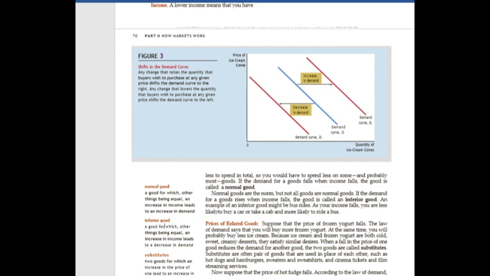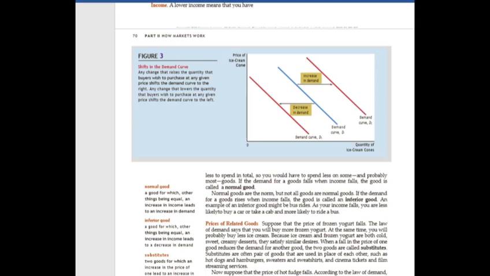And inferior good, for which other things being equal, an increase in income leads to a decrease in demand. So when income increases, the quantity demanded of this commodity decreases. And when income decreases, the quantity demanded of this commodity increases.